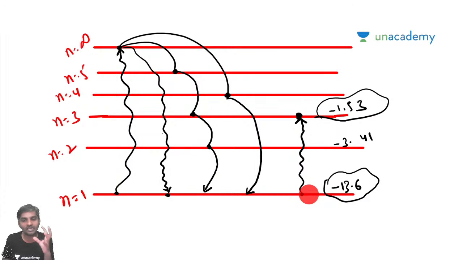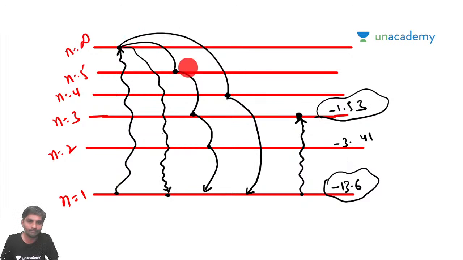If it is 12 electron volts, it will not jump from n is equal to 1 to n is equal to infinity, but it will go from n is equal to 1 to n is equal to 3. Hope you are getting my point. So the electron will jump from the lower energy level of n is equal to 1 to a higher energy level of n is equal to 3, depending on how much energy it is getting.